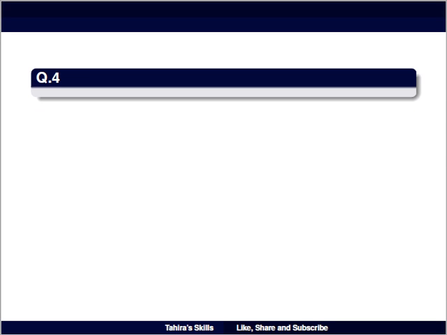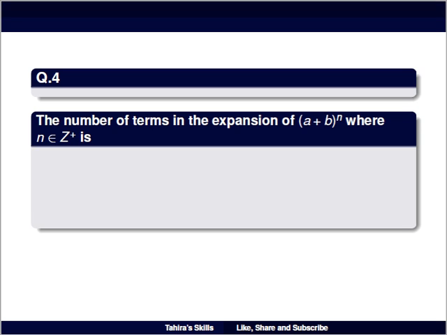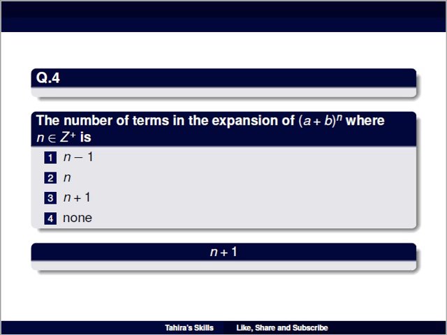Question number 4 is the number of terms in the expansion of (a + b)^n, where n belongs to positive integers, is equal to, option number 1 is n minus 1, option number 2 is n, option number 3 is n plus 1 and option number 4 is none. So the right answer is n plus 1.